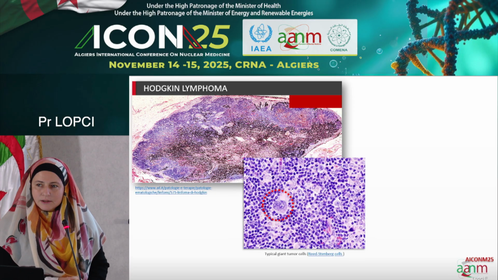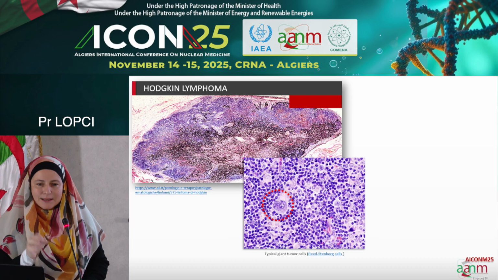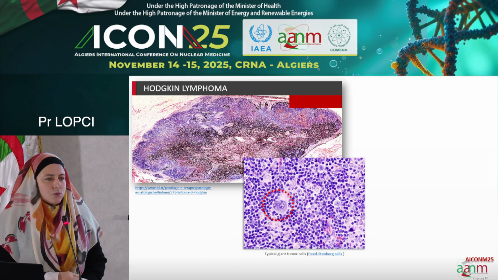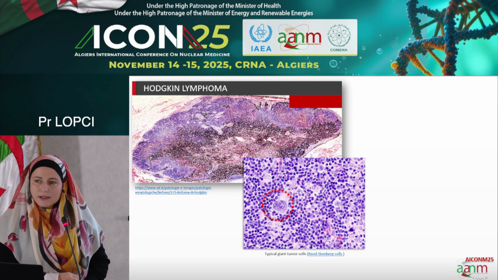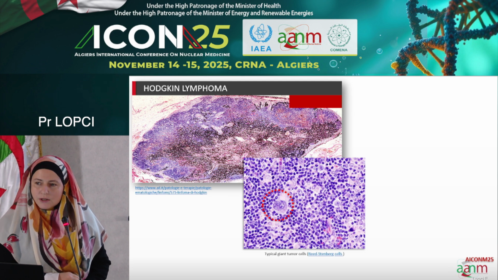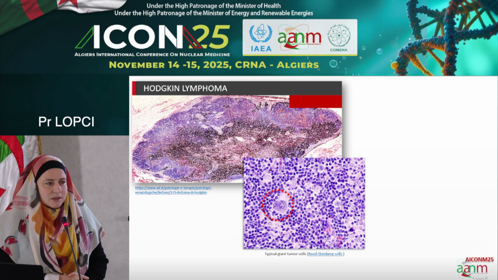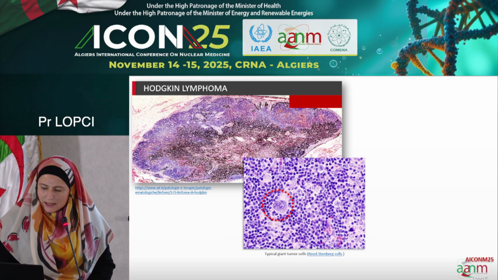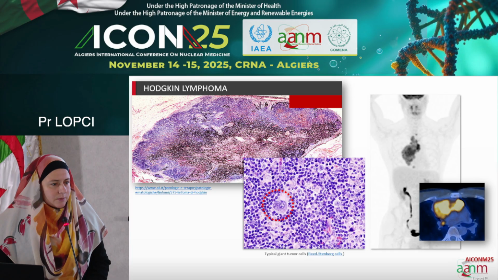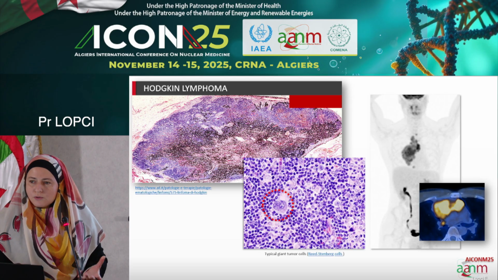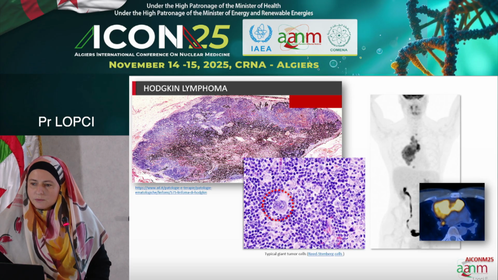And one of the peculiarities of Hodgkin lymphoma is that the cancer cell is just a niche. It's actually surrounded by immune infiltrate. So when we look at Hodgkin lymphoma lesions, we're not looking at the cancer cells, but we're looking at the microenvironment. And therefore, this is essential to understand its uptake with FDG, which we know is related to the Warburg effect, not just to the highly proliferative tumor, but also the active immune infiltrate.